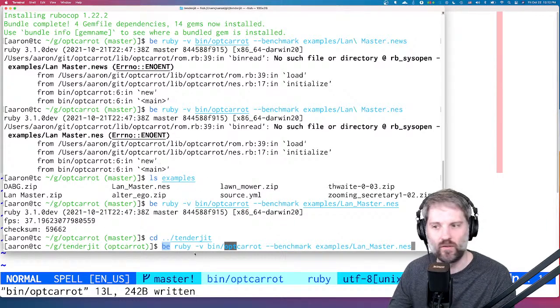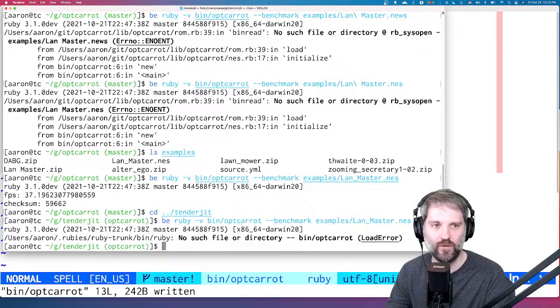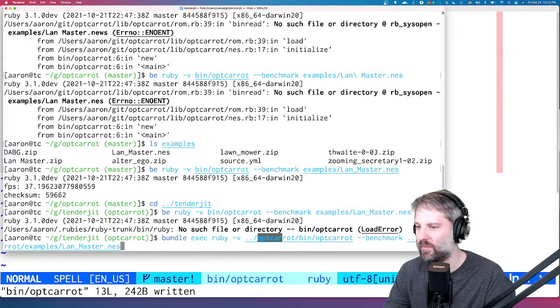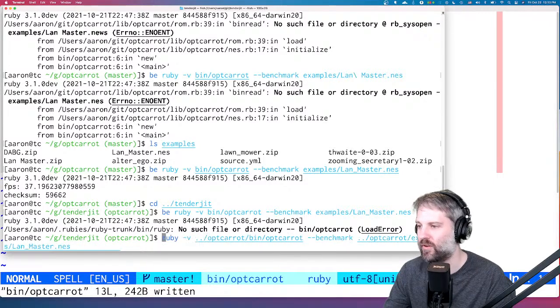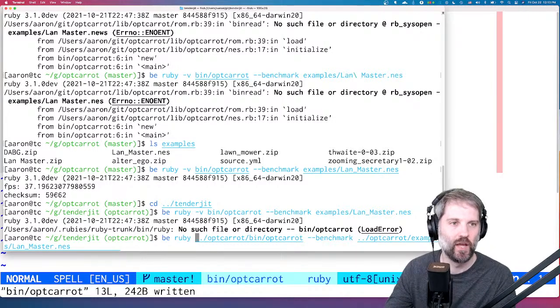If we run this, it will not work because I'm in the TenderJIT directory. Okay, let's find the right one. There we go. Let's make this command a little smaller. So we're going to run Optcarrot, and we'll run the landmaster NES.